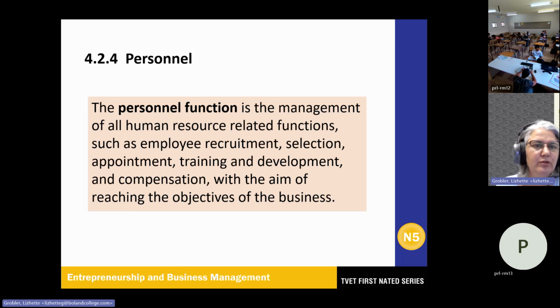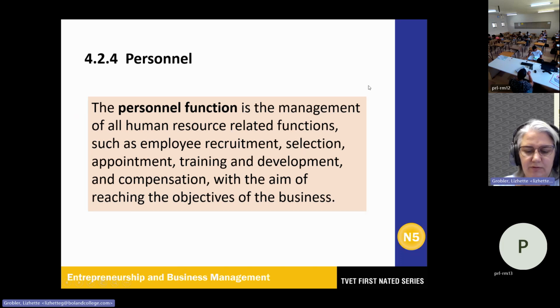Very important, personnel, and that is the function of them. That is of all human resource related functions like employee recruitment, selection, appointment, training and development, and also compensation, salaries, or remuneration, or any other benefits that can be added to their salaries, with the aim of reaching the objectives of the business.